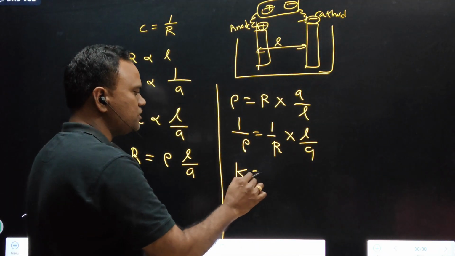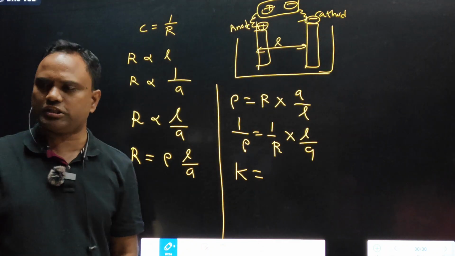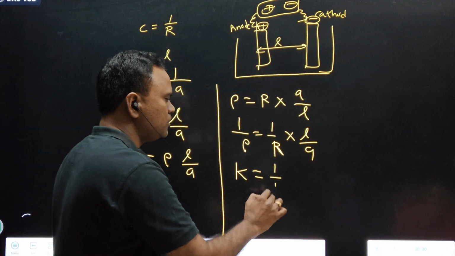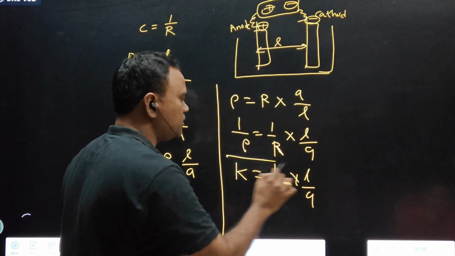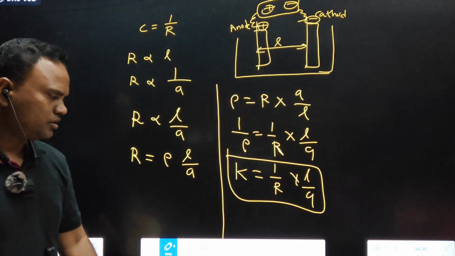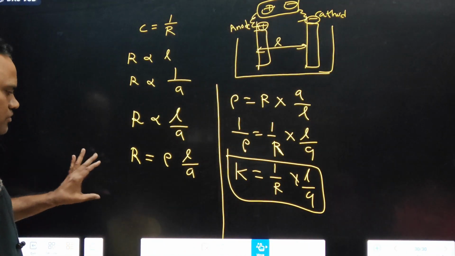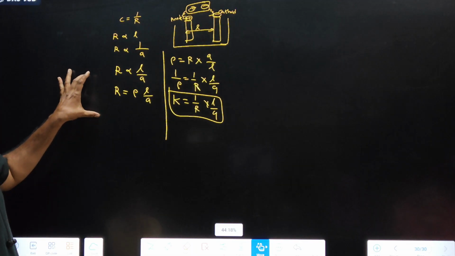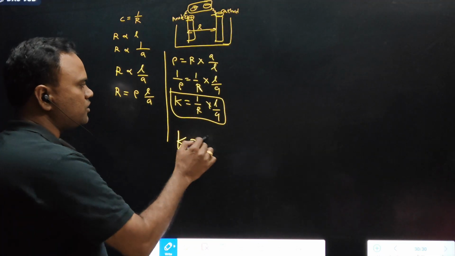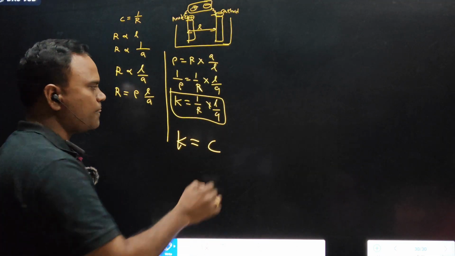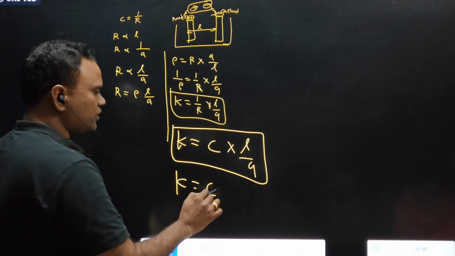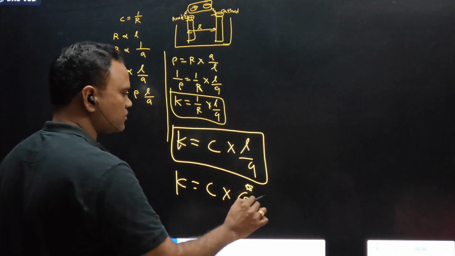1 by rho is called specific conductance. We know the specific conductance definition and dilution effect. K is equal to 1 by R into L by A. This is a very important formula. Specific conductance is equal to 1 by R into L by A. 1 by R can be written as C, so C into L by A. We can give one notation for L by A, G star.